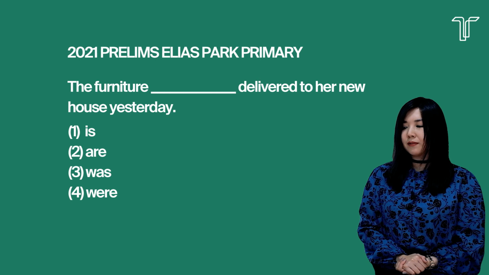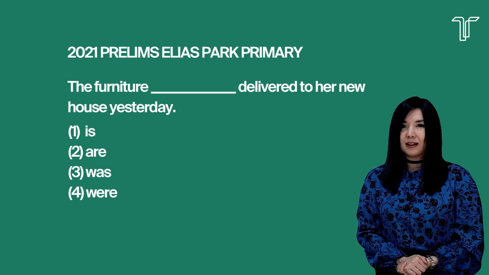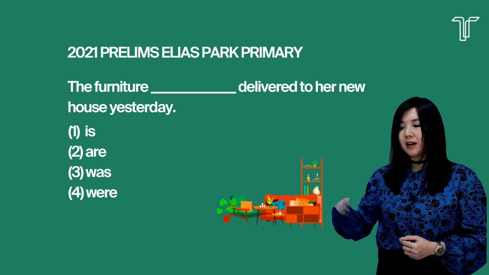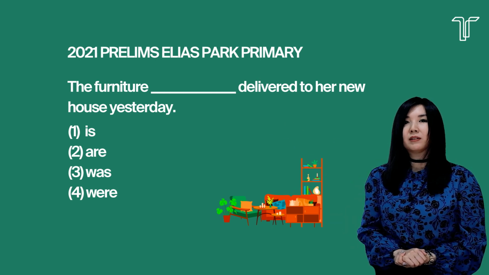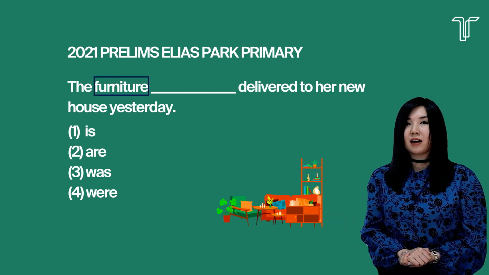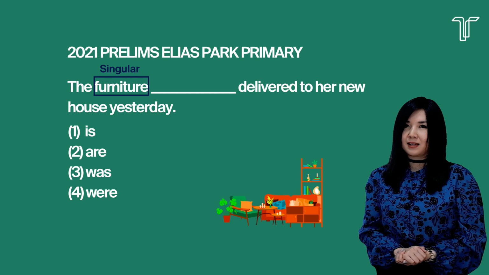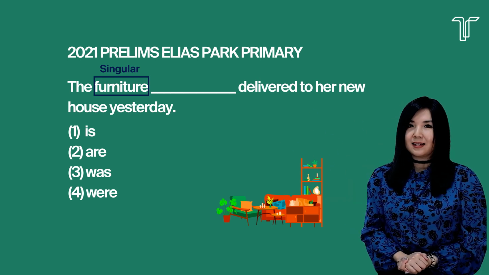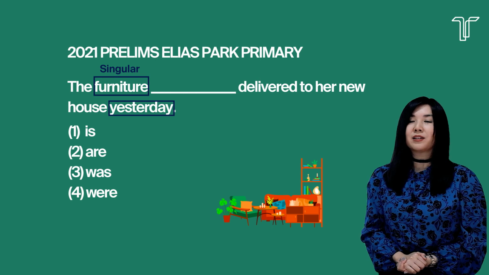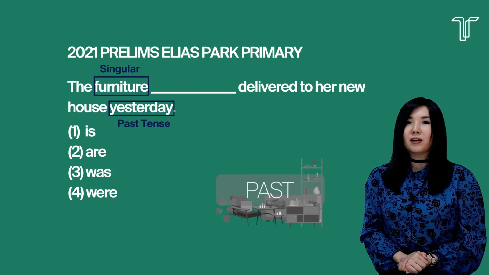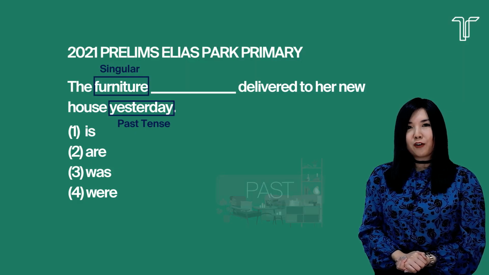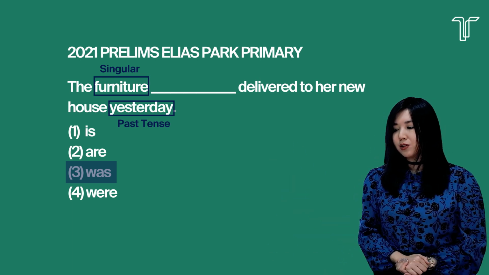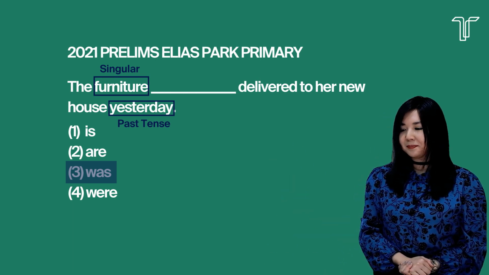The furniture blank delivered to her new house yesterday. So again, we'll be picking out your subject as well as your verb. Subject here is, we're talking about furniture. Remember, furniture is an uncountable noun. It is always singular. Secondly, pick out the word that will tell you the tense. Yesterday. Yesterday has already happened. It takes on a past tense. Therefore, your answer is was. The furniture was delivered to her new house yesterday.